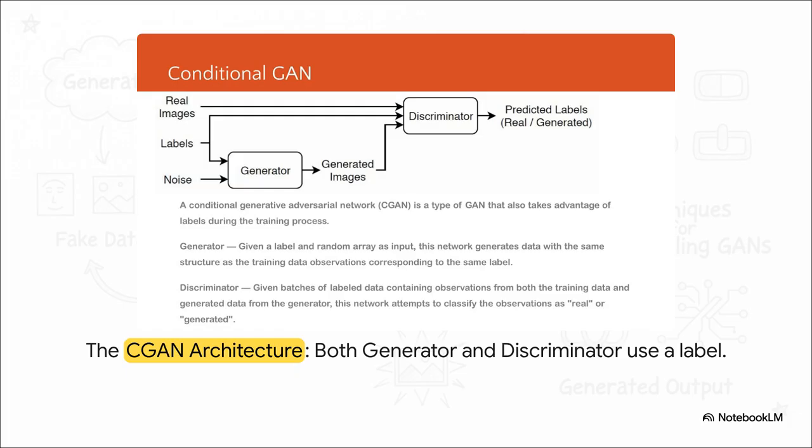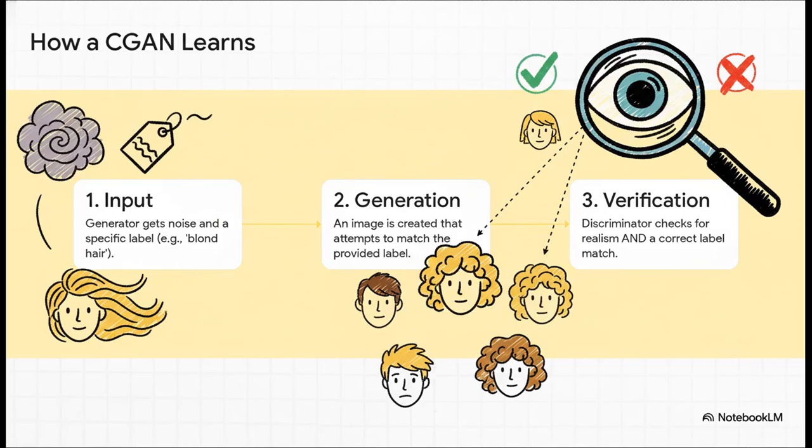But here's the really clever part. The discriminator, the critic, also gets the label. So now it has two jobs. First, is this image realistic? And second, does this image actually match the label it was supposed to have? Let's just walk through that real quick. So step 1, we give the generator its noise and a specific label, like let's say blonde hair. Then step 2, the generator does its best to create a face that has blonde hair. But step 3, that's the critical part. The discriminator looks at the image and the label and it asks two questions. Is this a believable face? And does it actually have blonde hair? So if the generator makes a perfect face but with brown hair, the discriminator says nope and rejects it. It's not just a reality check anymore. It's a strict supervisor, forcing the generator to follow the instructions.